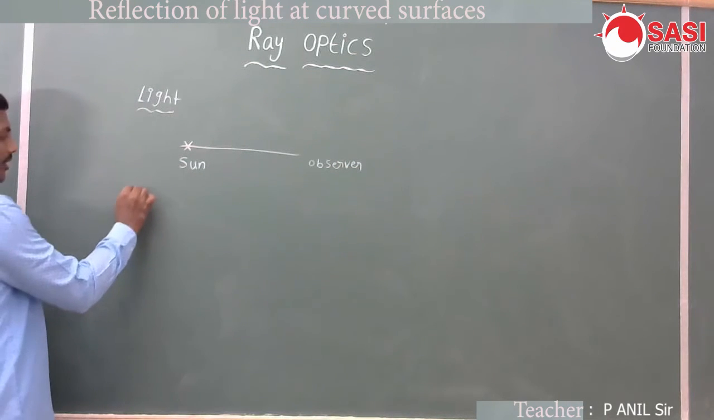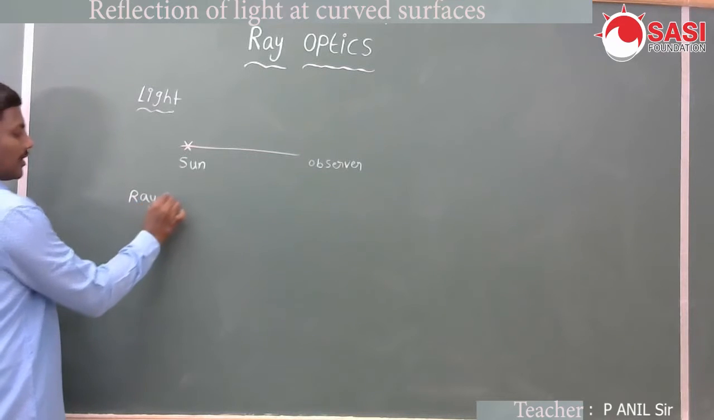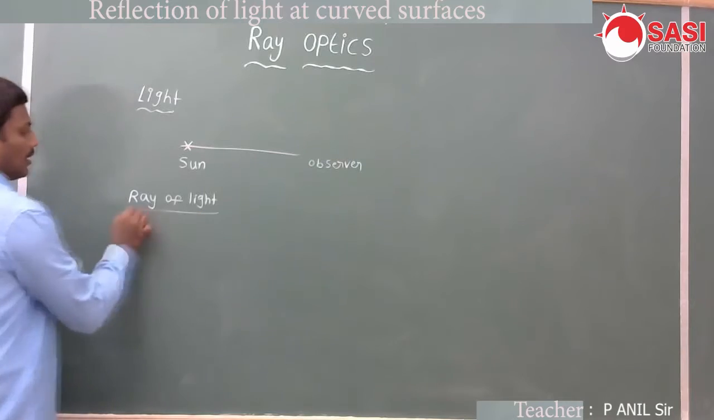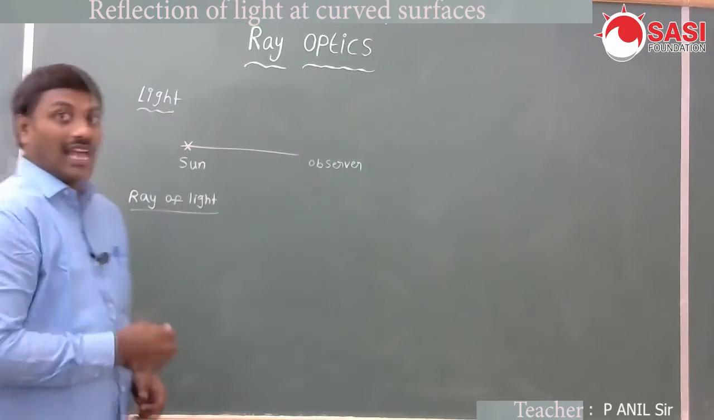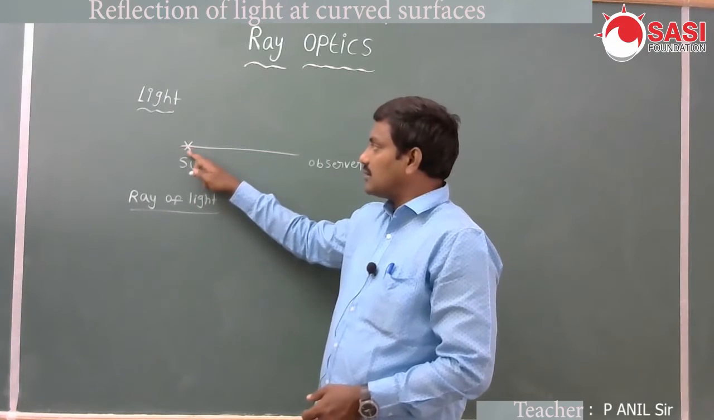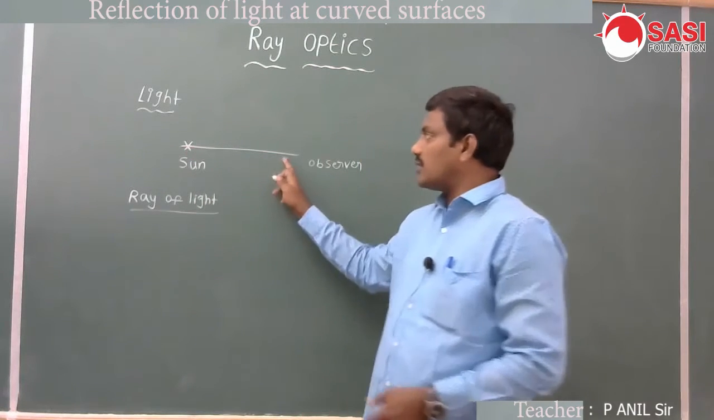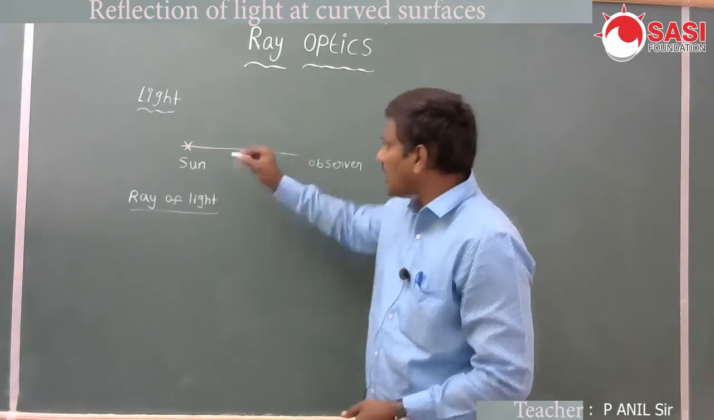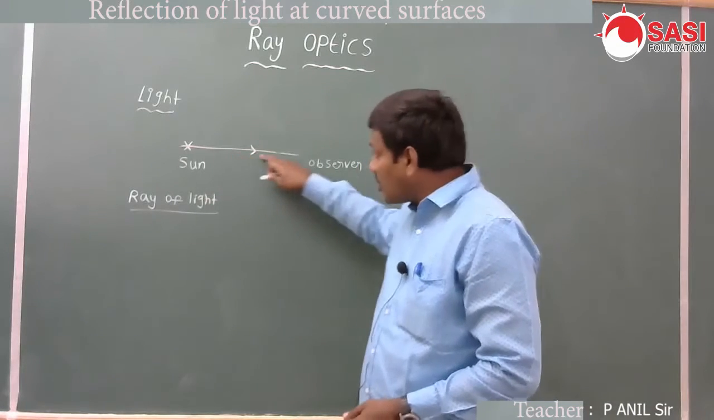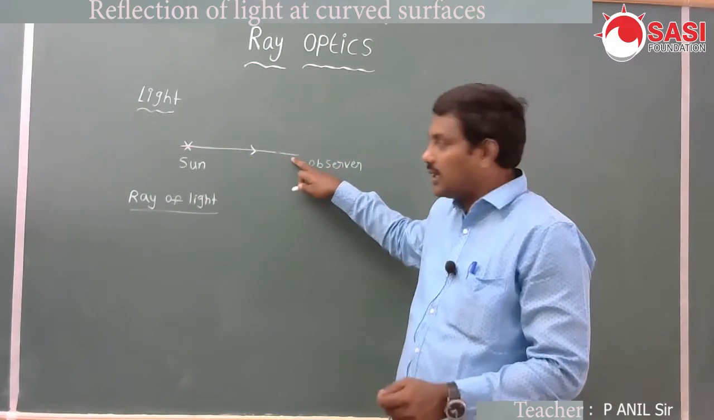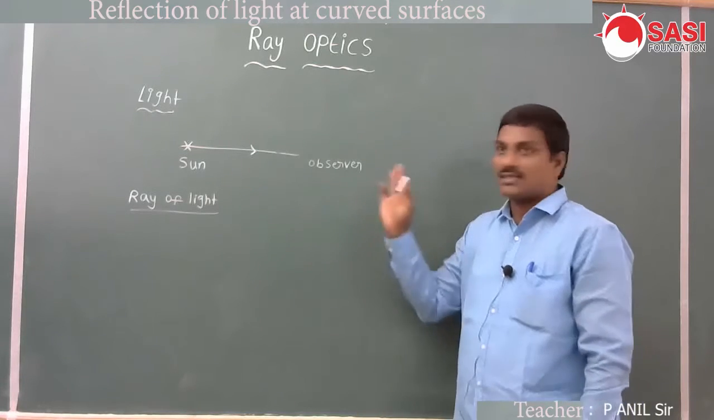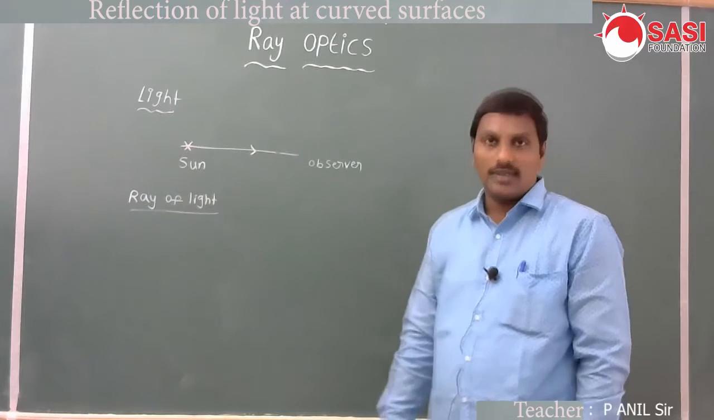Here we define ray of light. What is meant by ray of light? The path along which light travels. Light comes from the source to the observer along this path. This is called ray of light. The direction of propagation of light is called ray of light. The path along which the light travels is called ray of light.